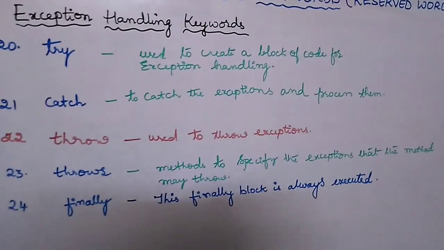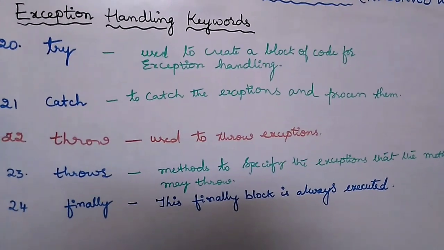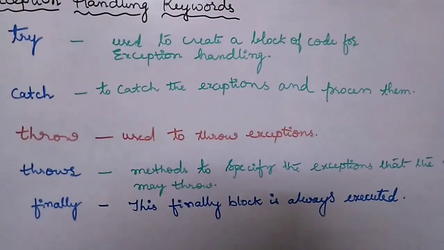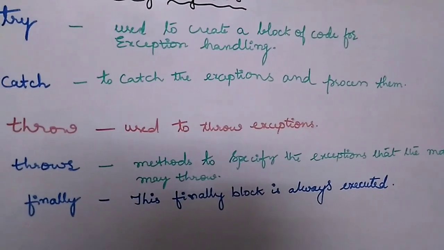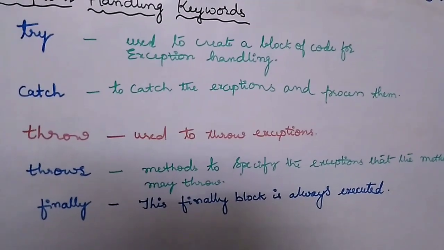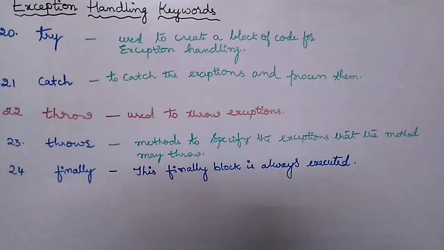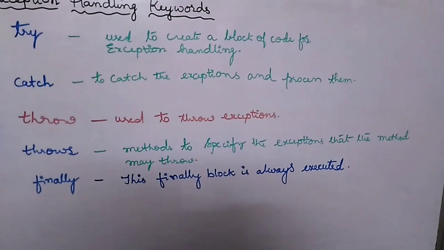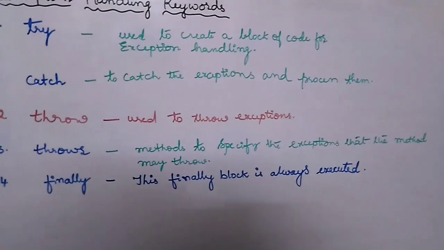Next come the exception handling keywords. The first one is try. Try and catch both have to be put together. Try is used to create a block of code for exception handling, and catch is used in conjunction with try to catch the exceptions and process them. And the next one is throw. The throw keyword is used to throw exceptions. And throws is used along with the method to specify what exceptions the method may throw.